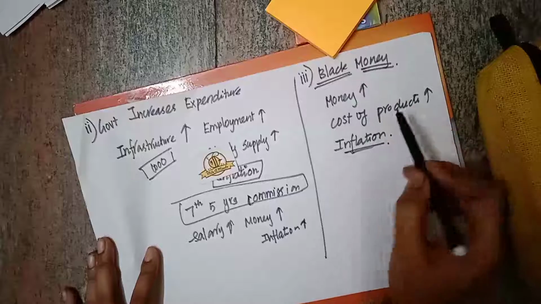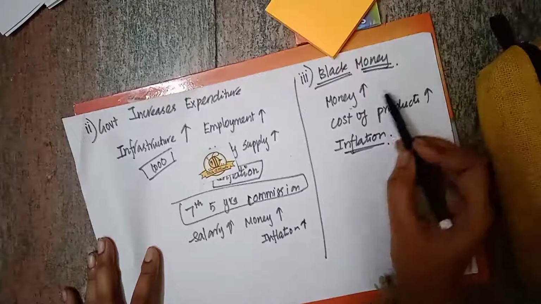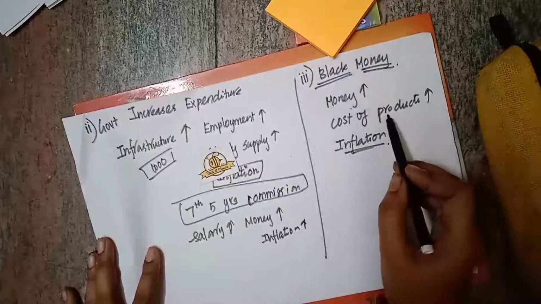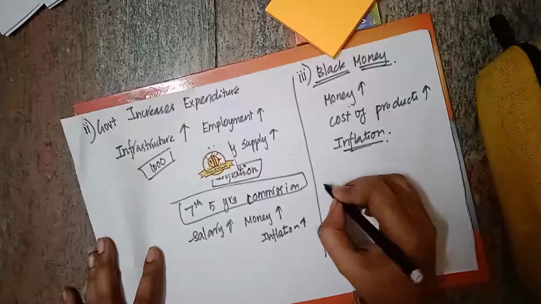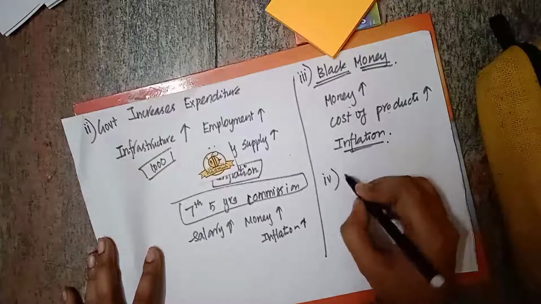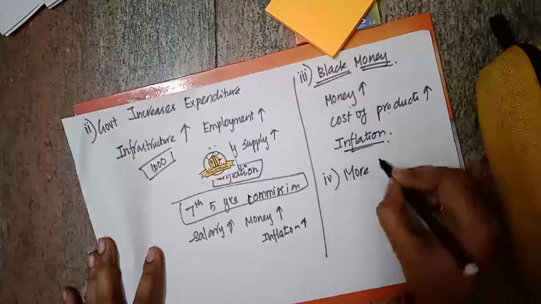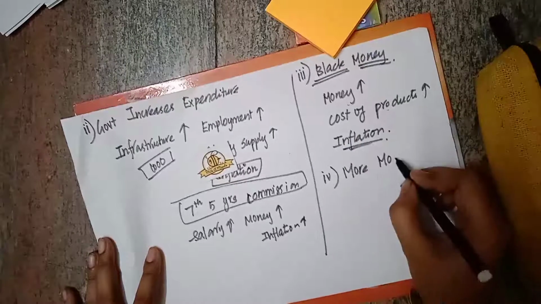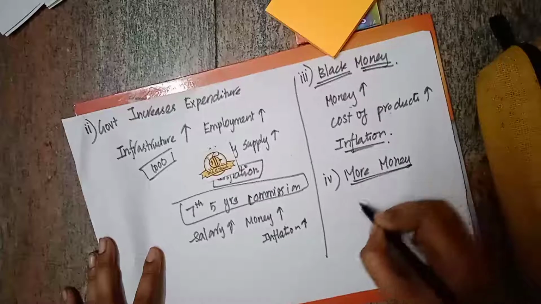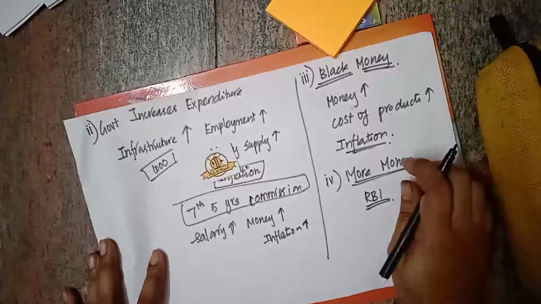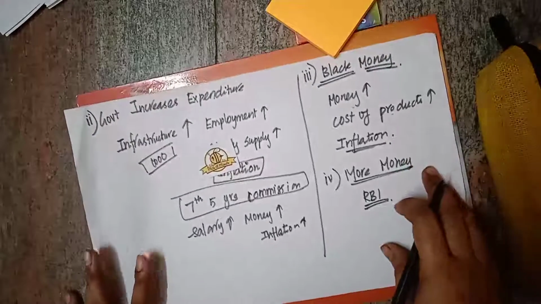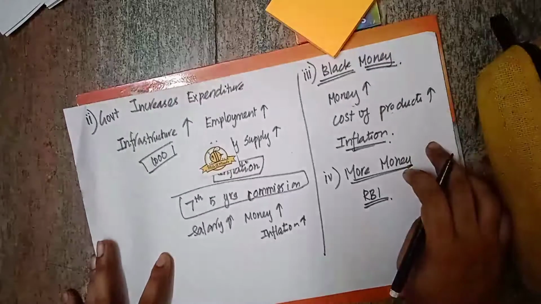So the purchasing power of the black money holders will be increased. Because of this, the cost of the products will be increased. Because of this, inflation will happen. And the next thing is more money supply. If RBI started to print more money, then automatically inflation will exist. If there is more money supply in the market, then automatically inflation will exist. These are the things which come under demand pull inflation.